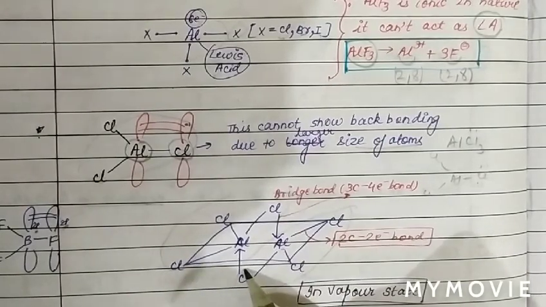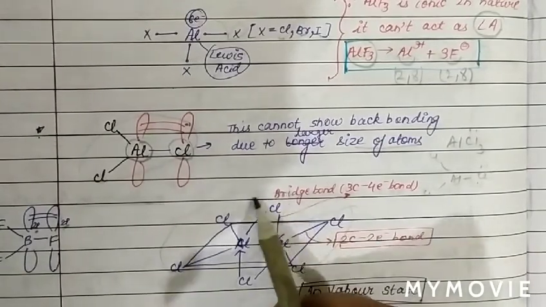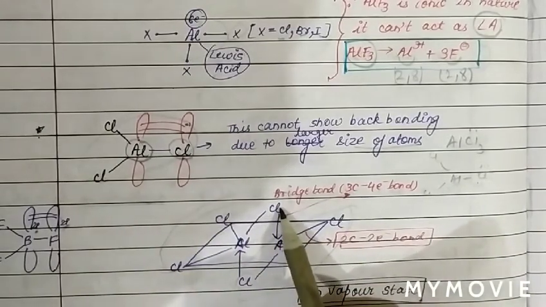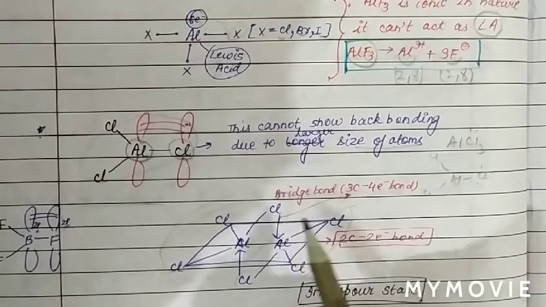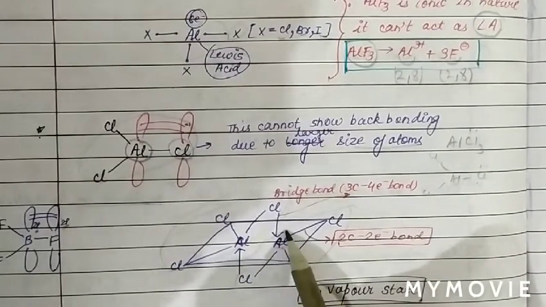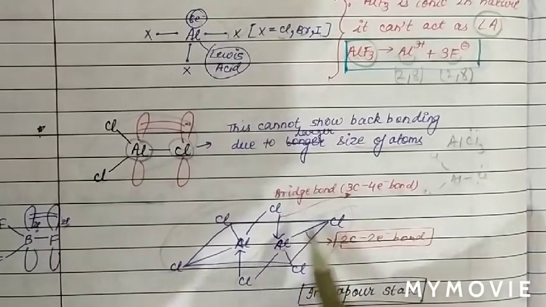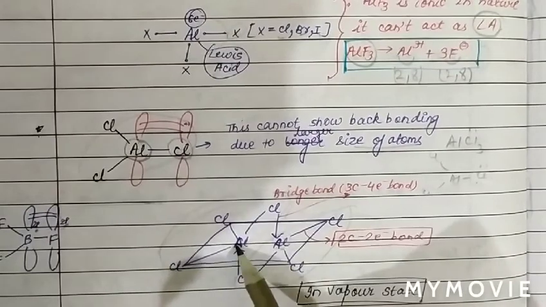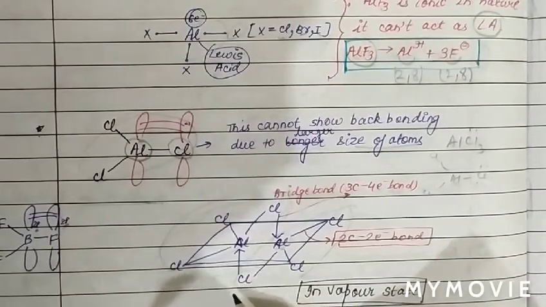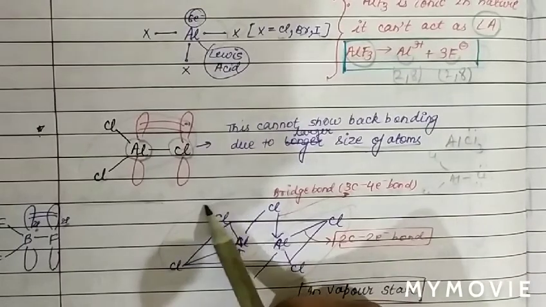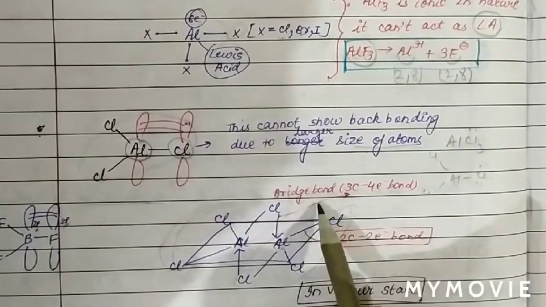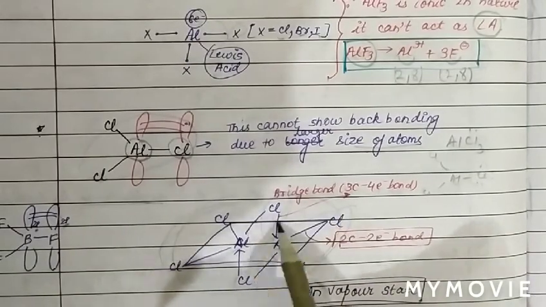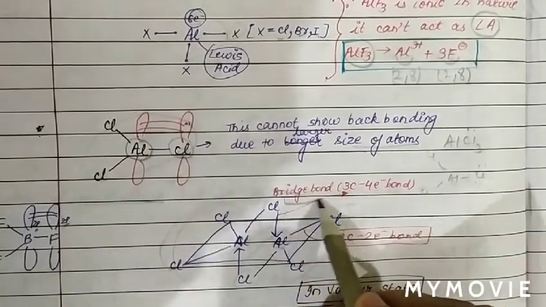Similarly, the electron pair from this chlorine of the other molecule is donated to aluminium, hence removing the electron deficiency. In this molecule also there is a chlorine atom which is electron rich. It will also donate its electron pair to aluminium and form a coordinate bond. So we can see that two AlCl3 molecules are associated through bridge bonding. This bond we call a bridge bond.